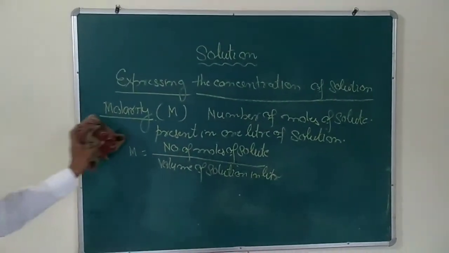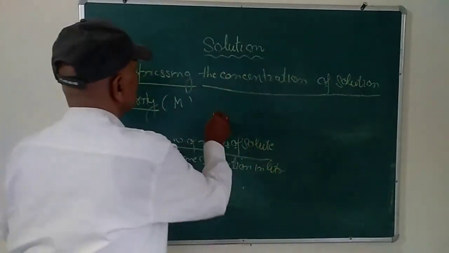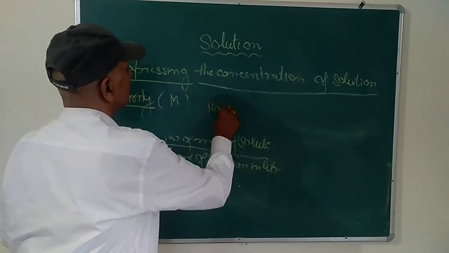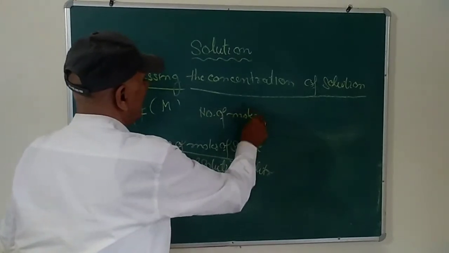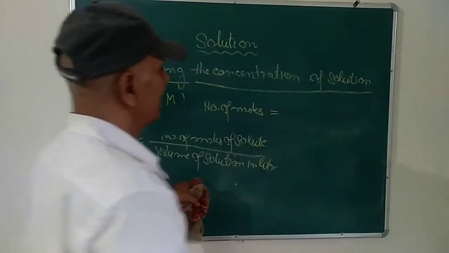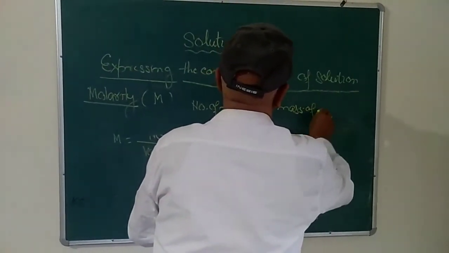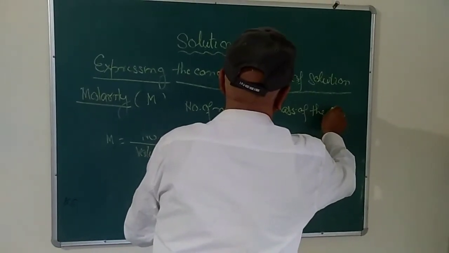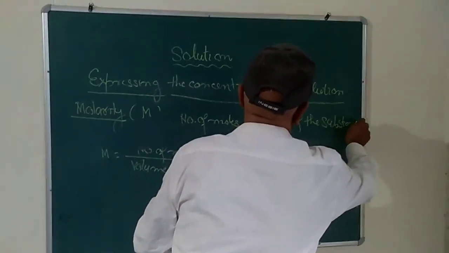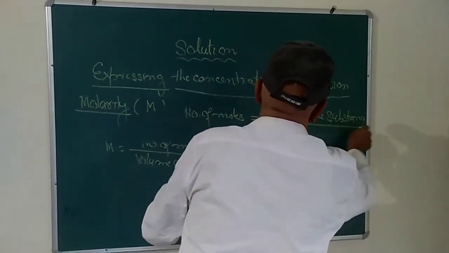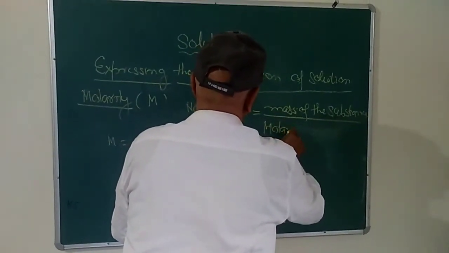As you all know, the number of moles of a substance is equal to the mass of the given substance divided by molar mass.